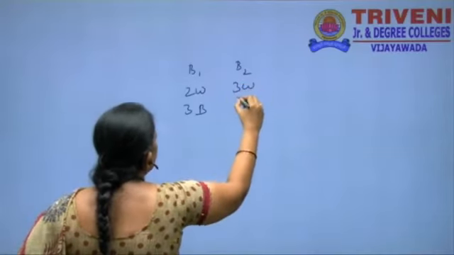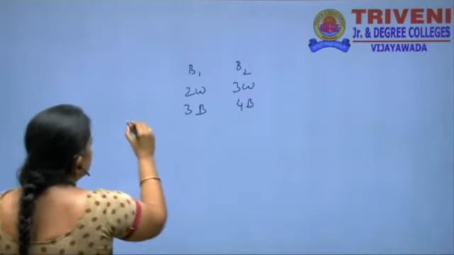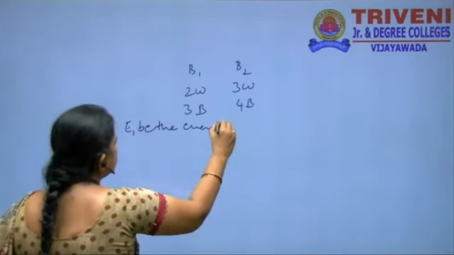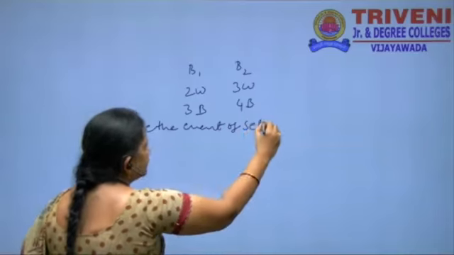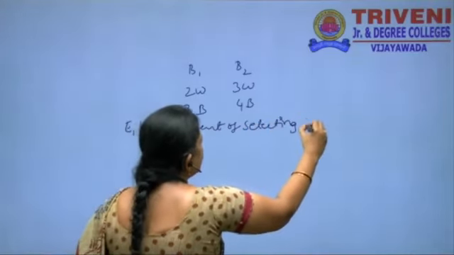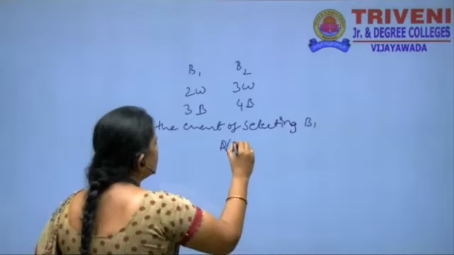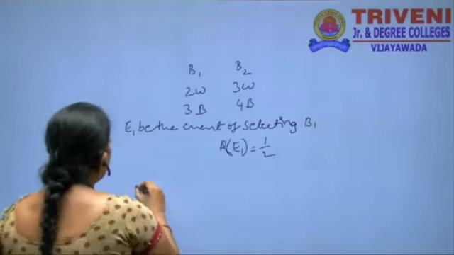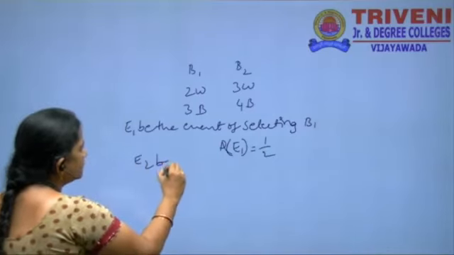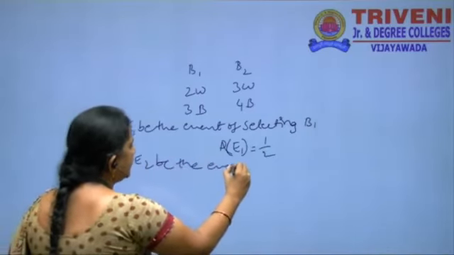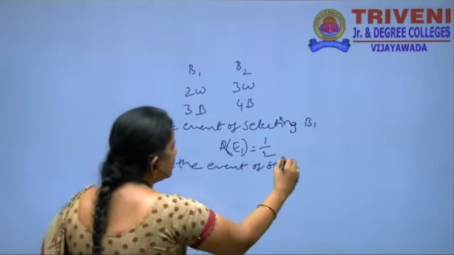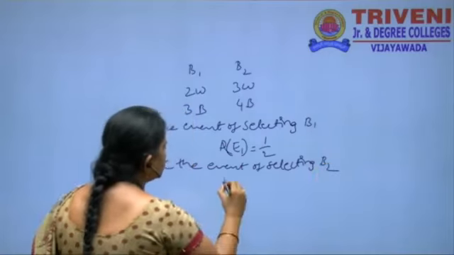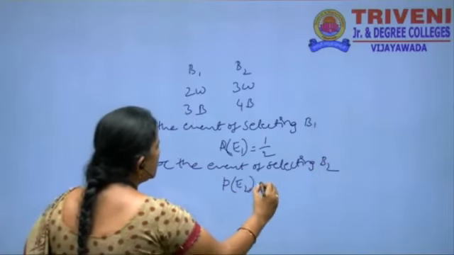Let E1 be the event of selecting the first bag, so P of E1 is equal to 1 by 2, and E2 be the event of selecting the second bag, P of E2 is equal to 1 by 2.